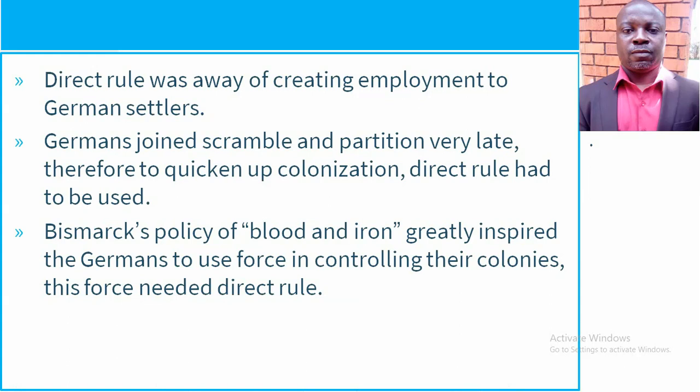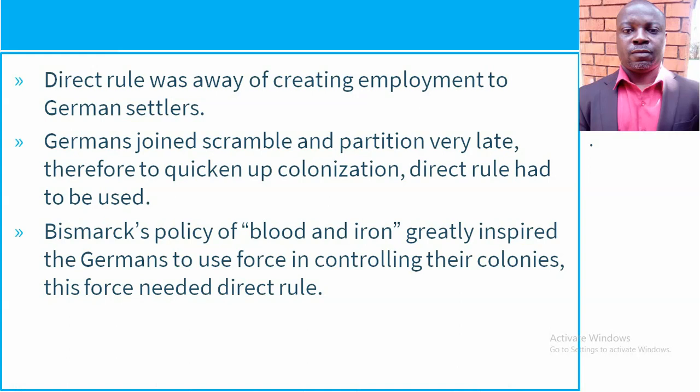Meaning that if we are to unite Germany, if we are to fight for the independence of Germany, then we are going to use a policy of blood and iron. Whoever stands in our way, we chop off the head. You understand? That is, of course, shedding blood. Okay? Blood and iron policy.